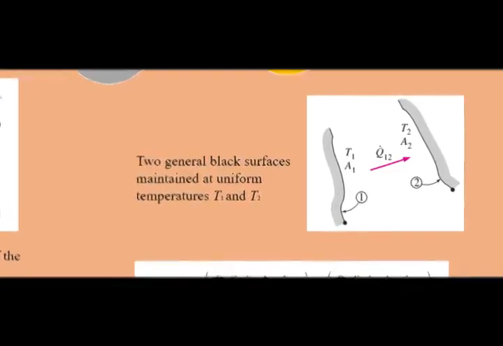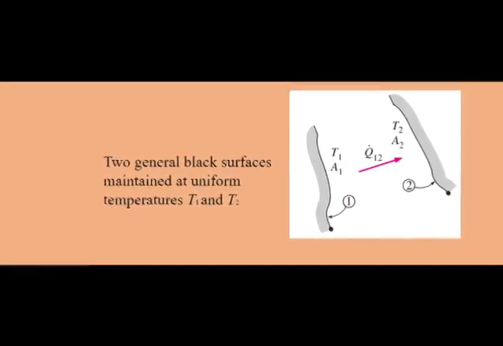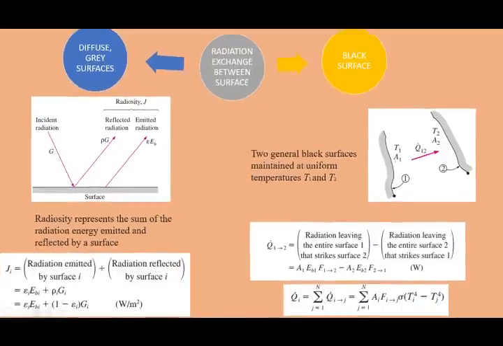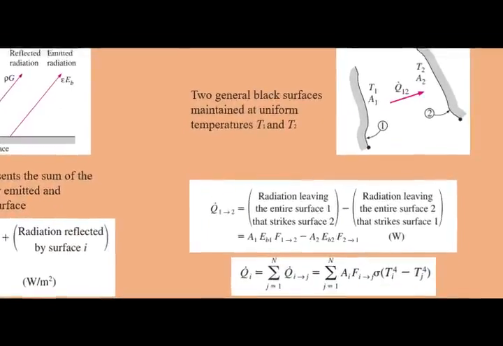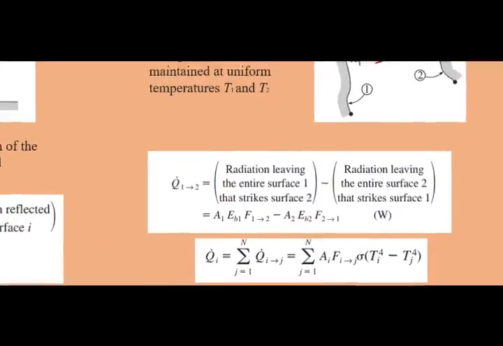This can be calculated by using the radiation from surface 1 to surface 2 minus the radiation from surface 2 to surface 1. You can see it on the slide.